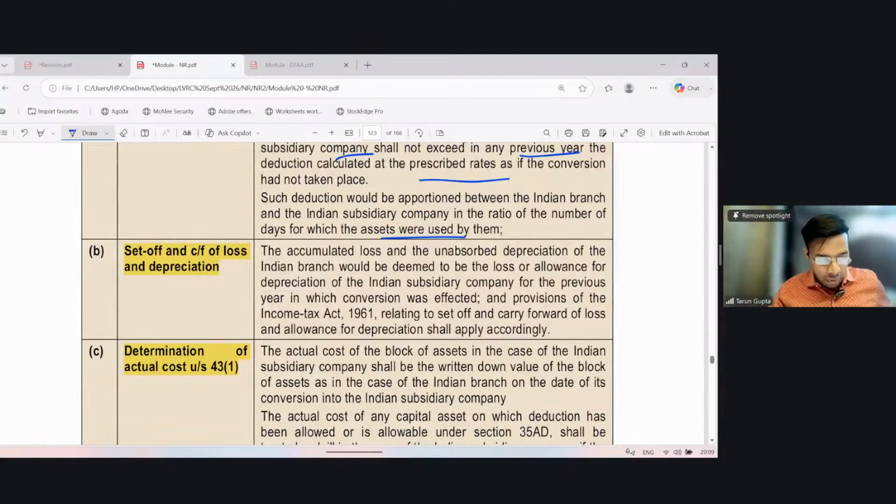Set off and carry forward of loss and depreciation. So it says that the accumulated loss and unabsorbed depreciation of the Indian branch would be deemed to be the loss of the subsidiary. Such loss shall not lapse. It is being given a life in the hands of the company. So such loss or depreciation shall be deemed to be the loss or allowance for depreciation of the Indian subsidiary company for the previous year in which conversion took place, and the provisions of the Act relating to set off and carry forward shall apply accordingly.